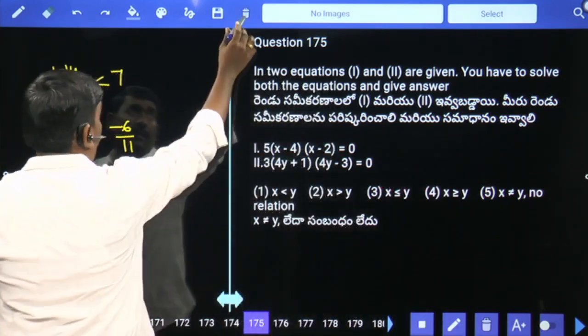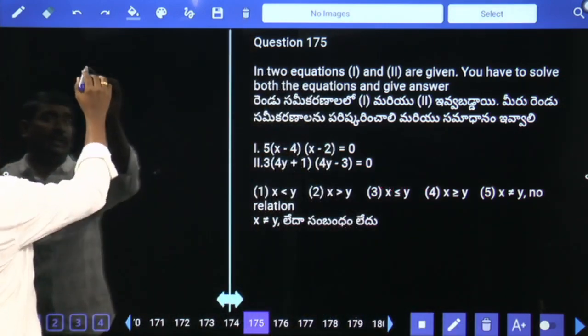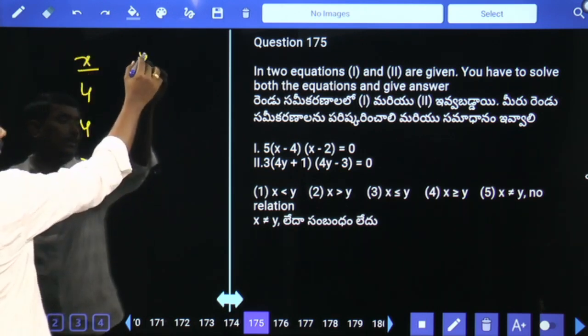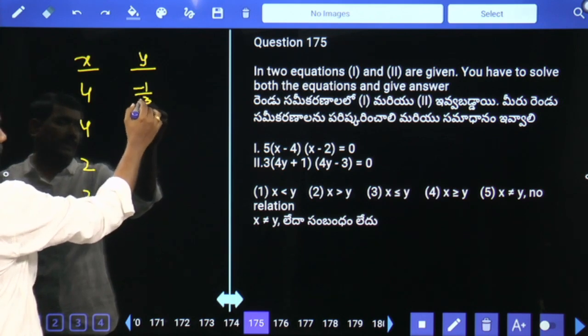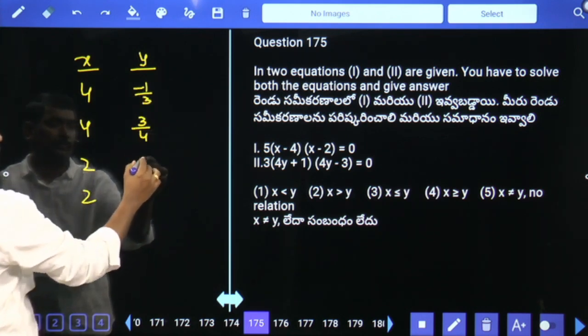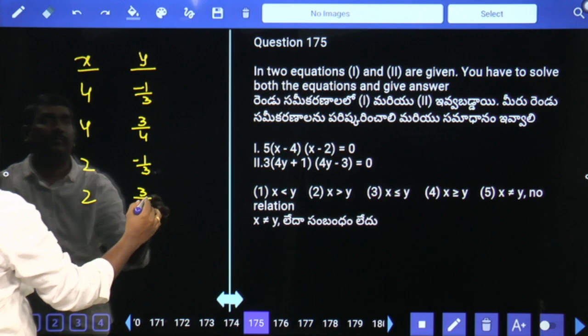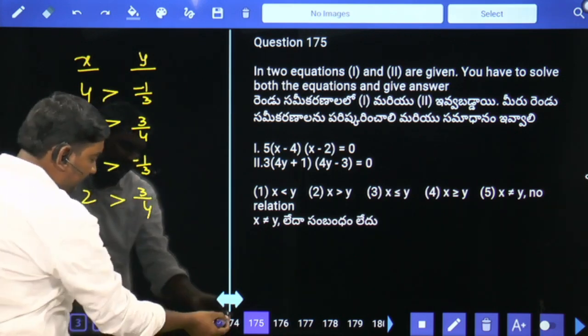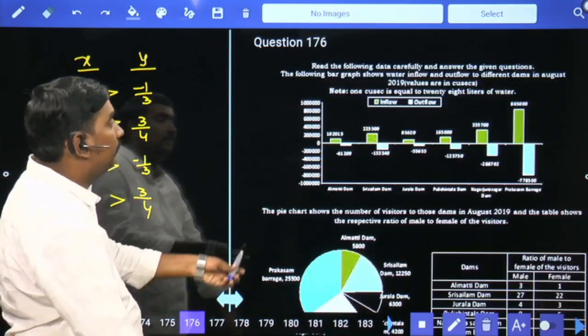X values are 4 and 2. Y values are minus 1 by 3 and 3 by 4. Greater than. X greater than Y is your answer.